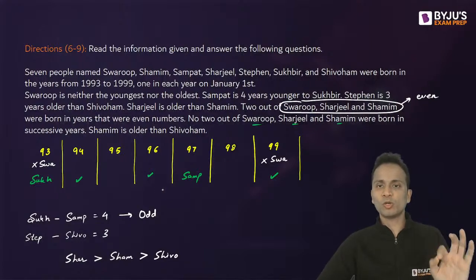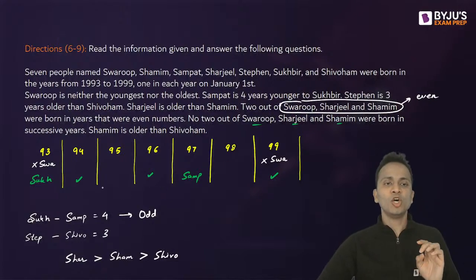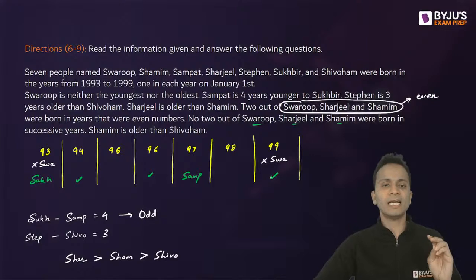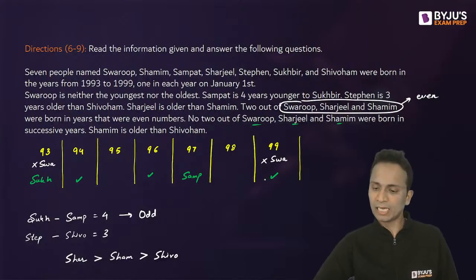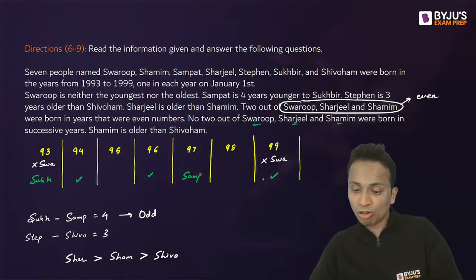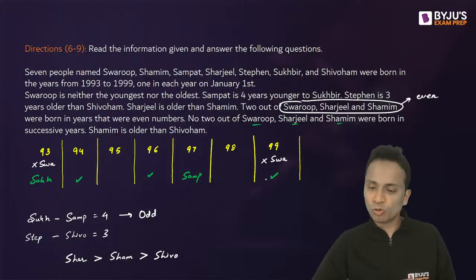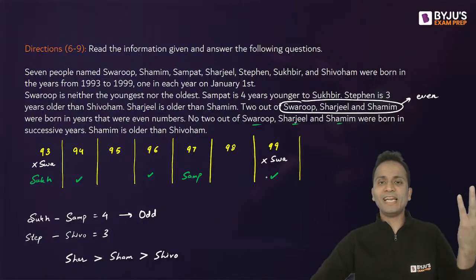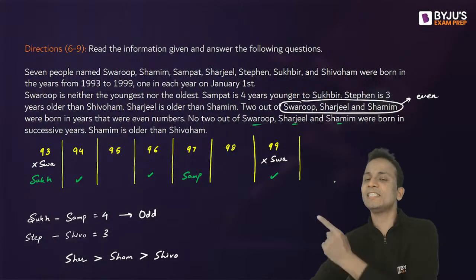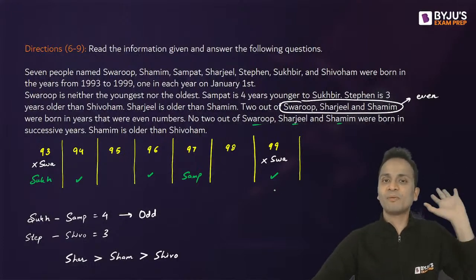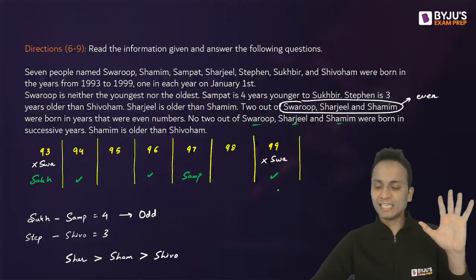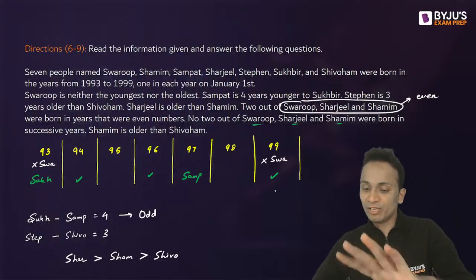So Swaroop, Sharjil and Shamim will be born in the years that I have selected. Am I clear? Yes or no? Kulkul is saying that 93 is Sukhbir. Nice. Can you all write the sequence in which they are born, starting from 93? Till then, I'll be solving this.